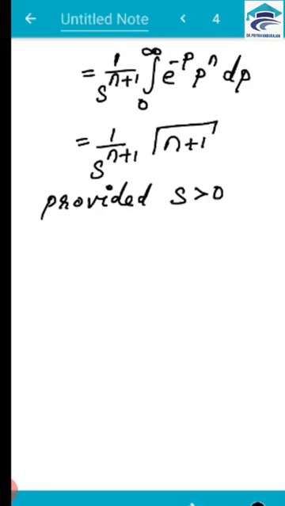So this can be written as gamma of n plus 1. And provided, you have to be careful, provided this s has to be greater than 0 and this n plus 1 should also be greater than 0, which implies n should be greater than minus 1.